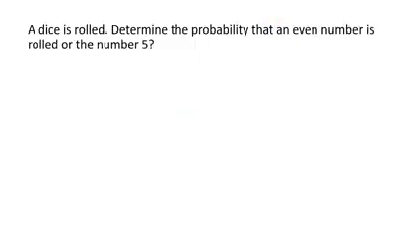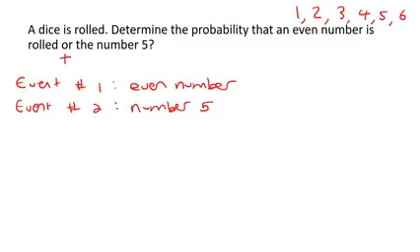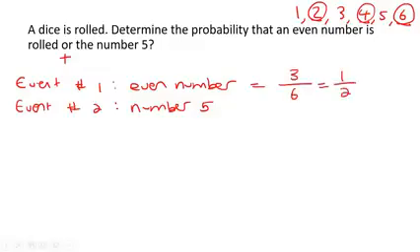A dice is rolled. Determine the probability that an even number is rolled, or, there they're using the word "or" again, the number 5. So event number 1 is going to be an even number, and then event number 2 is rolling the number 5. Remember you could roll a 1, a 2, a 3, a 4, a 5, or a 6. To get an even number, that would be this, this, and this. Out of the 6 numbers, there's 3 of those, and if you simplify that, you would get a half.